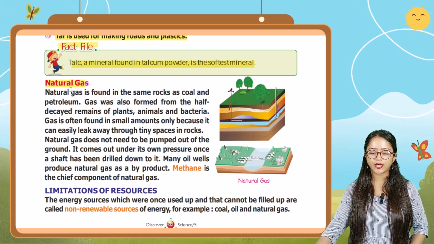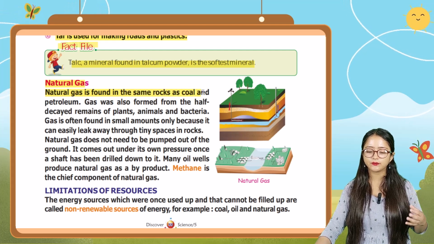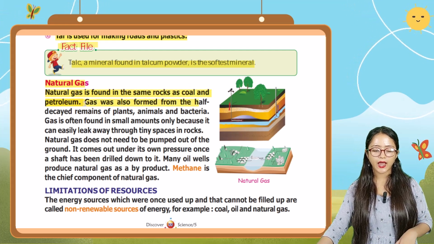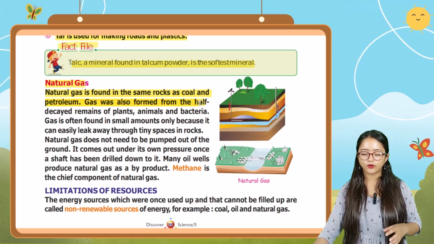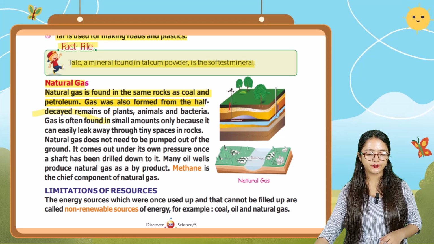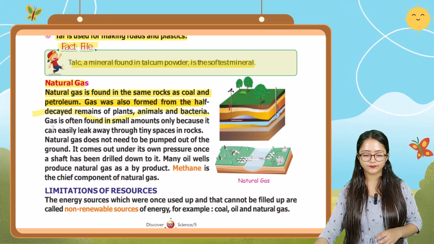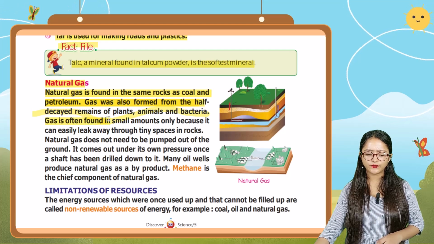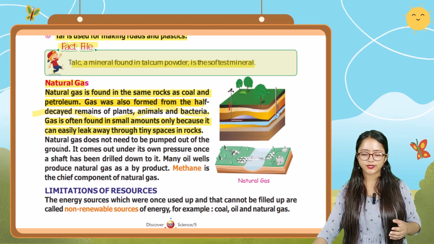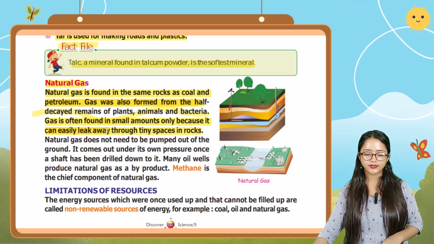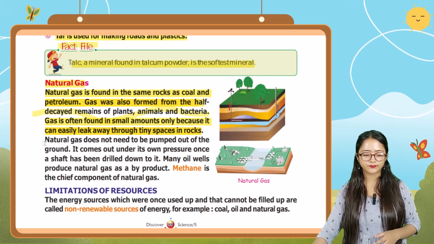Now next one, natural gas. Natural gas is found in the same rocks as coal and petroleum. Gas was also formed from the half-decayed remains of plants, animals, and bacteria. Gas is often found in small amounts only because it can easily leak away through tiny spaces in rocks.